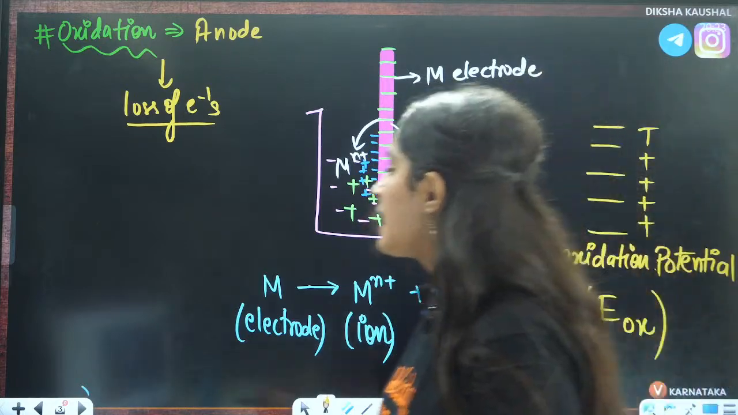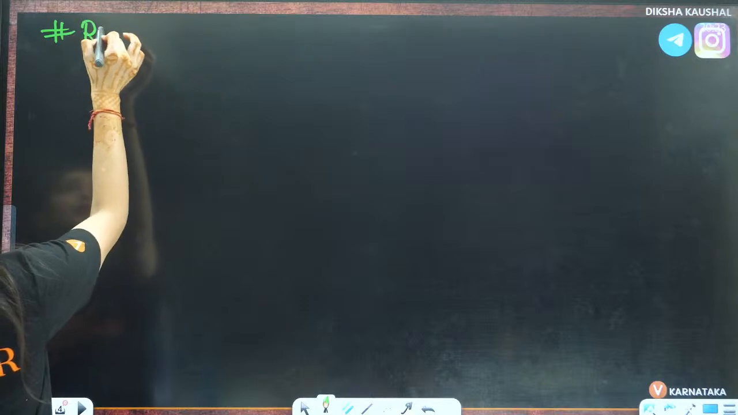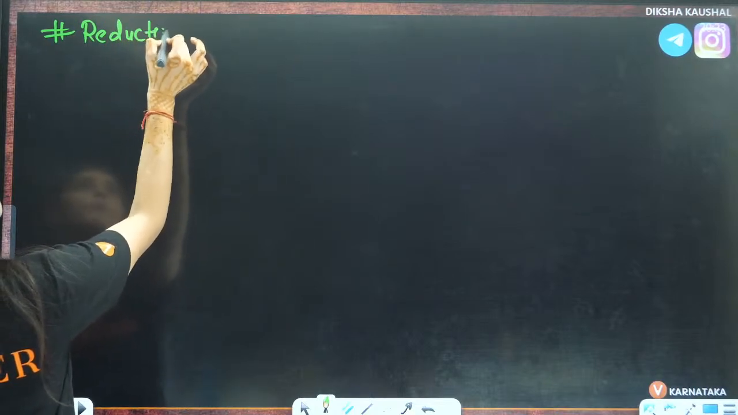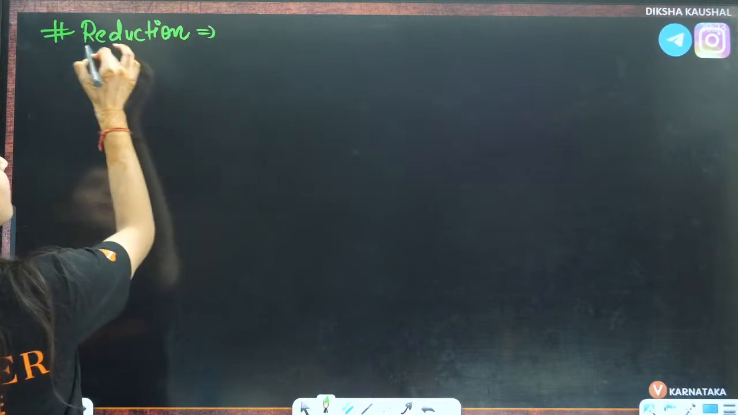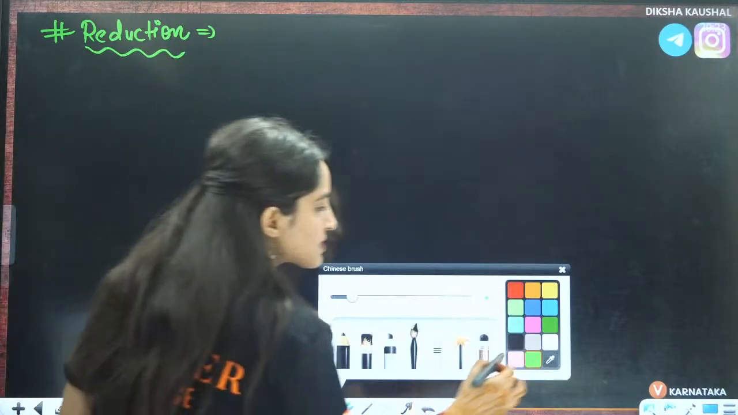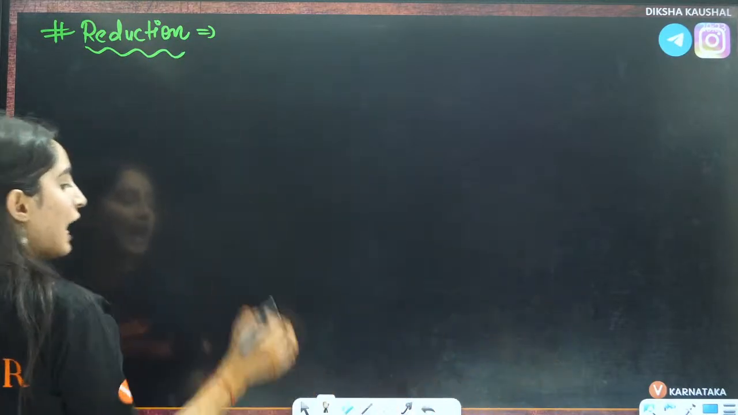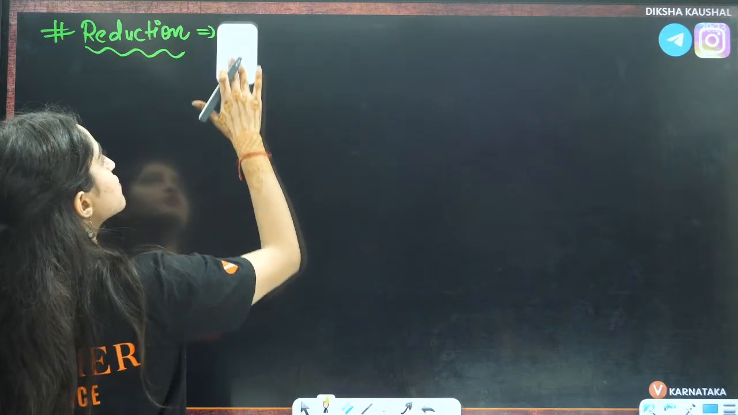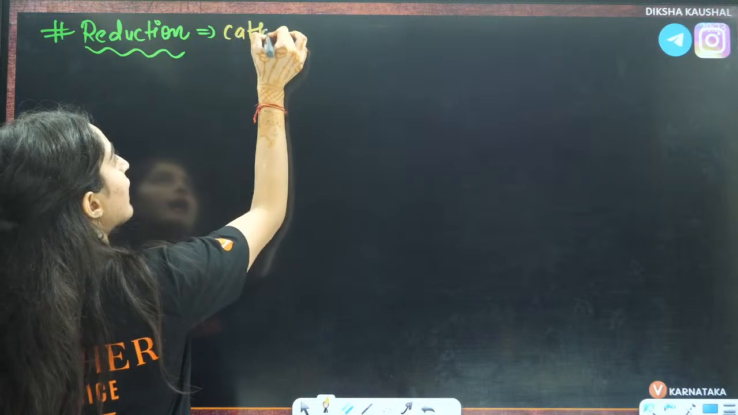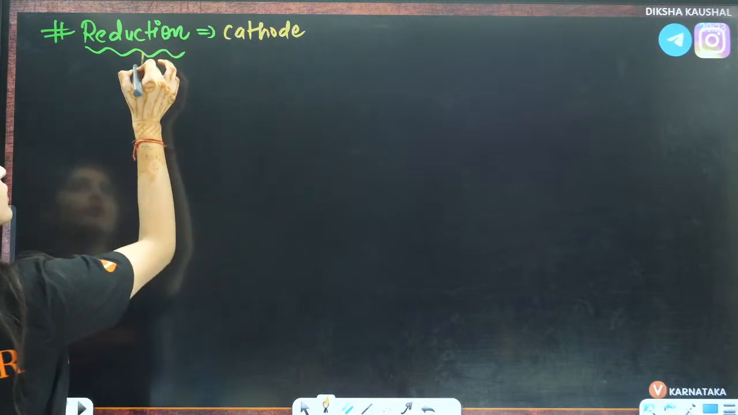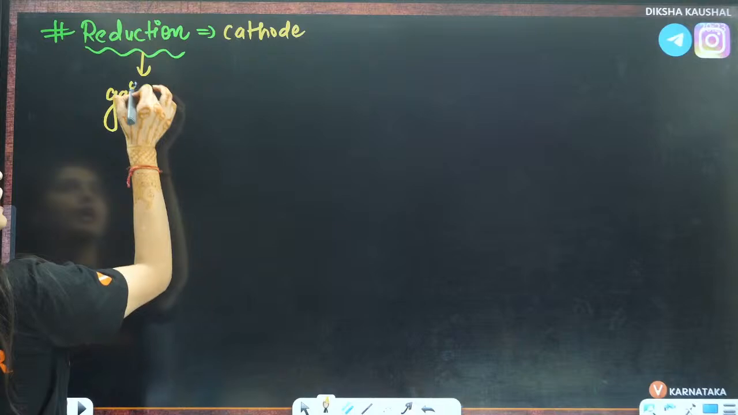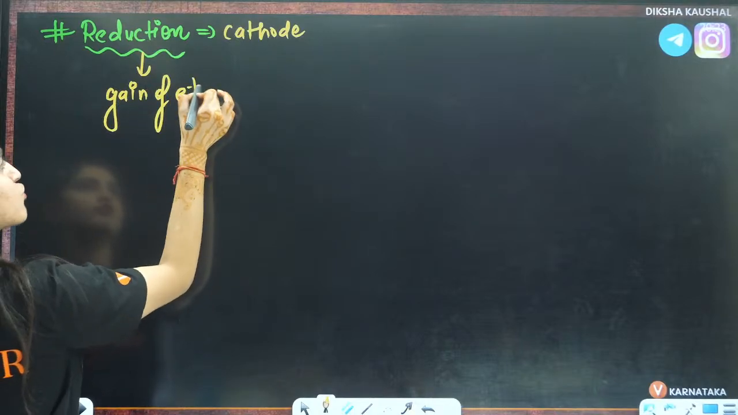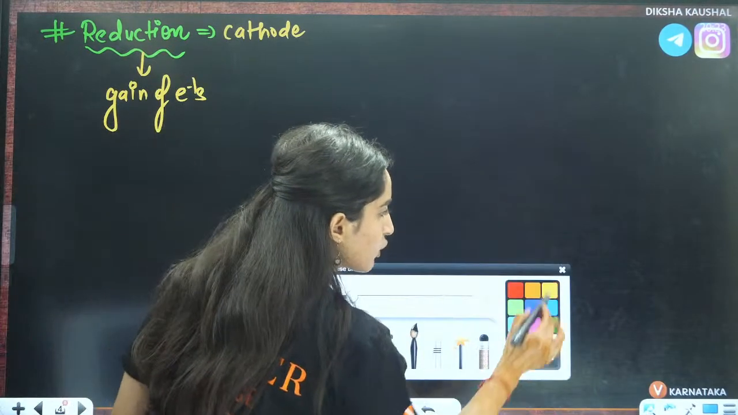Okay, yes. Now let us talk about reduction. If you talk about reduction, this is basically the opposite of oxidation. That means this will occur at the cathode. This is the gain of electrons, right? This is basically gain of electrons.